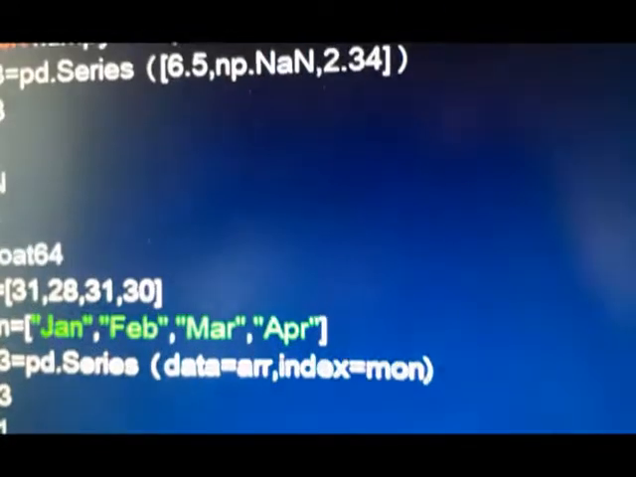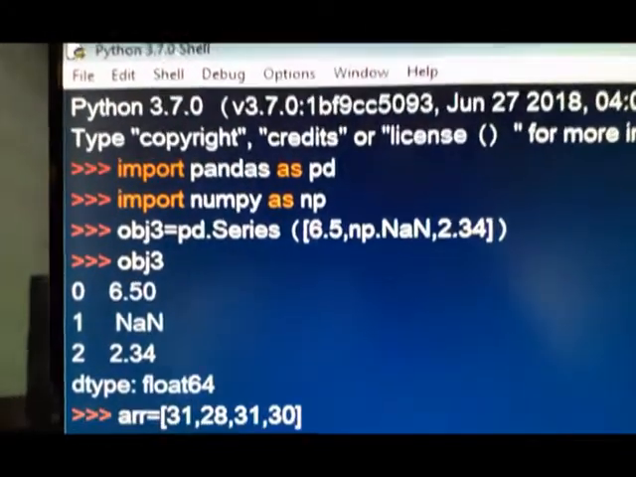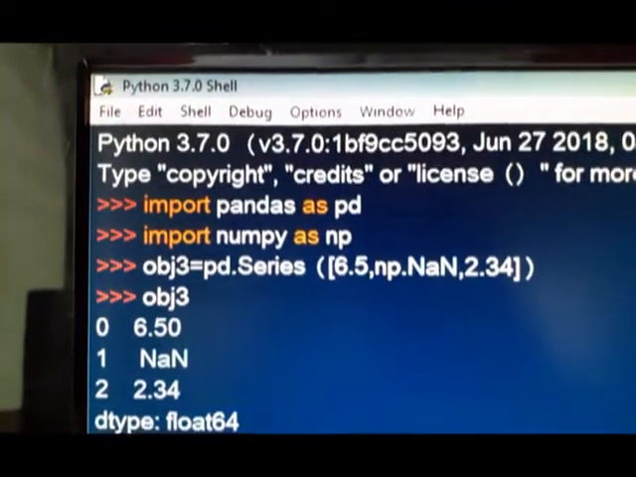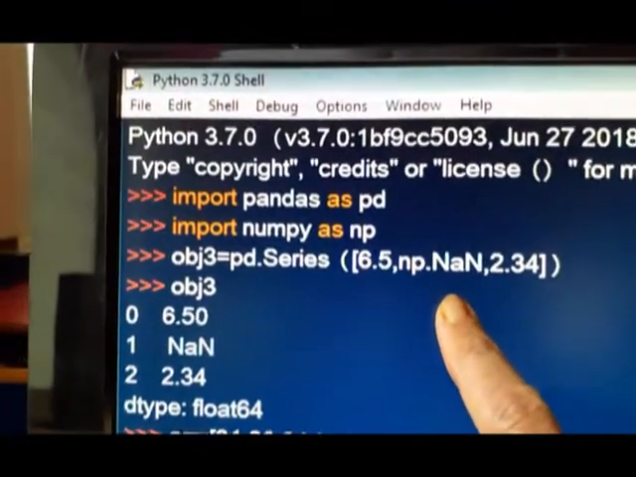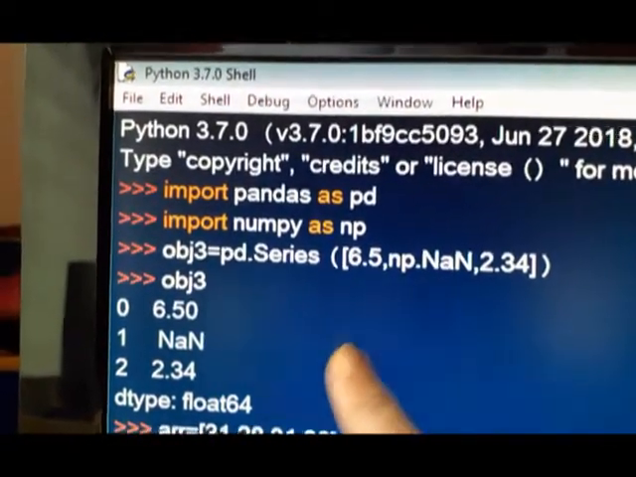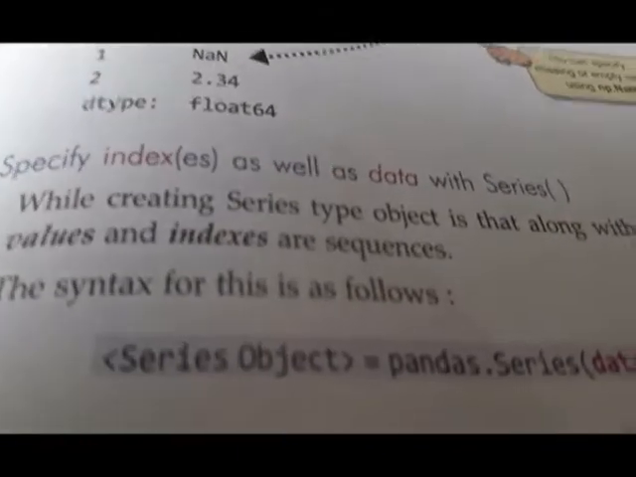You can see here, this is in your book, this is used NaN. Now here also I will show you the same. I have created this, NaN. This is the same example executed on the screen. So you see, the second value is NaN, not a number. Index 1 has got the value not a number.